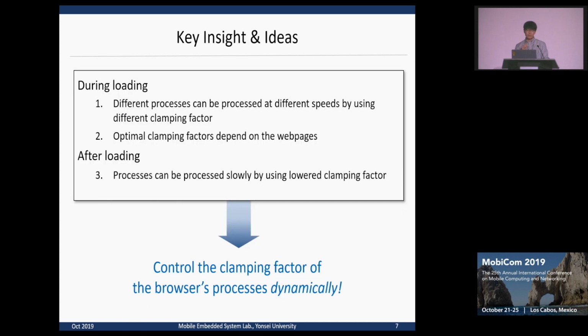From our observations, we learned three lessons. First, different processes can be processed at different speeds. Second, optimal clamping factors depend on the web pages. And third, the processes can be processed slowly by using a lowered clamping factor after loading. These lessons lead to one conclusion: we should control the clamping factor of the browser's processes dynamically.